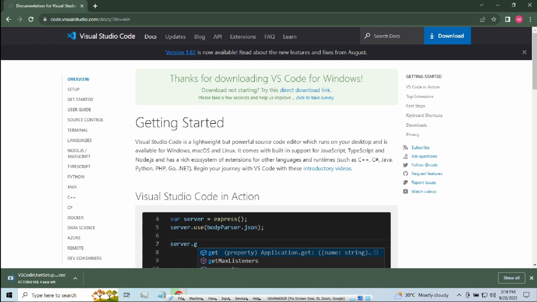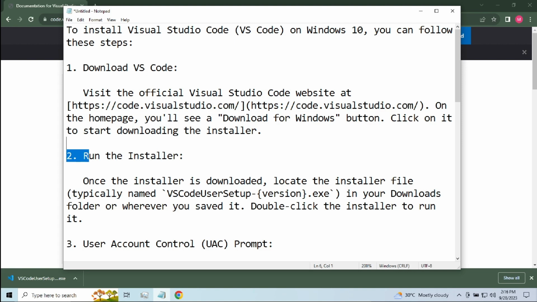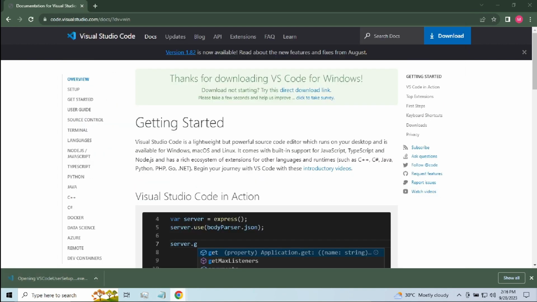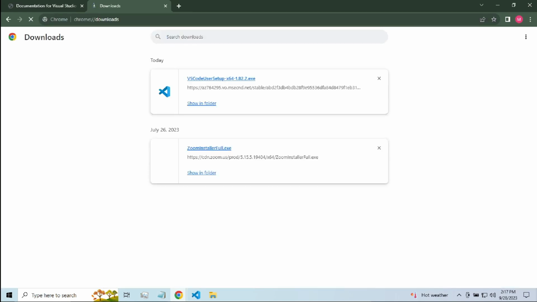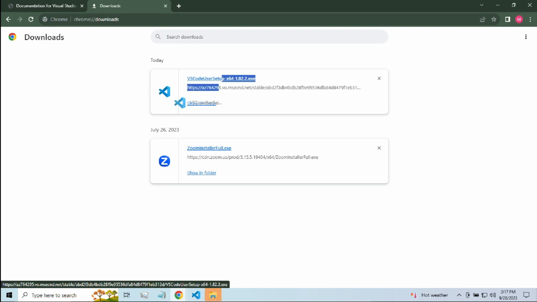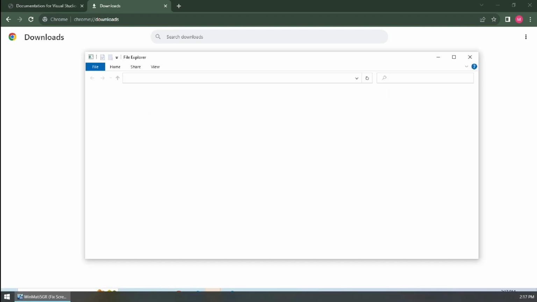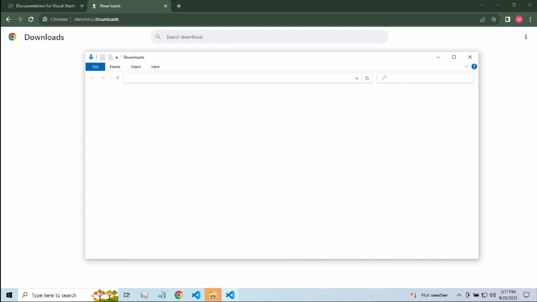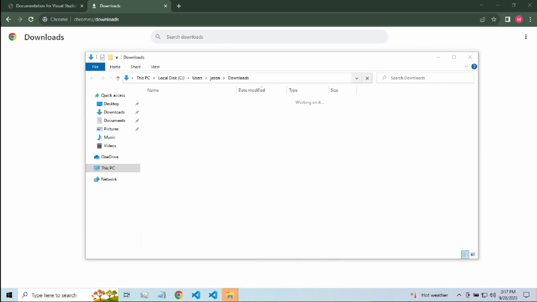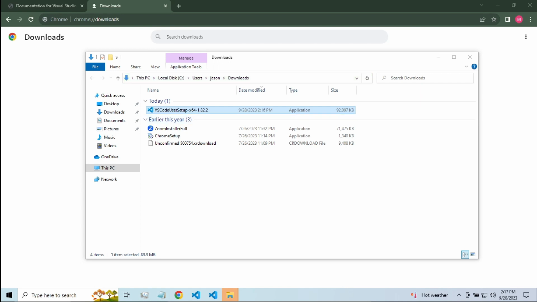So yan guys, nakita natin sa lower corner, downloading na. So after nyan guys, next step is run natin yung installer. Control J, downloads ng ating Visual Studio Code. Tapos show in folder. Yan guys. So, downloaded na siya guys. So double click natin